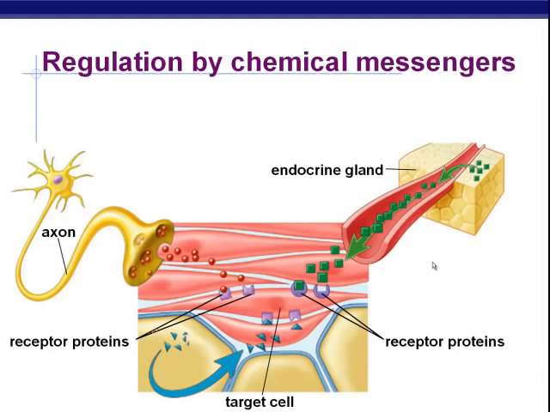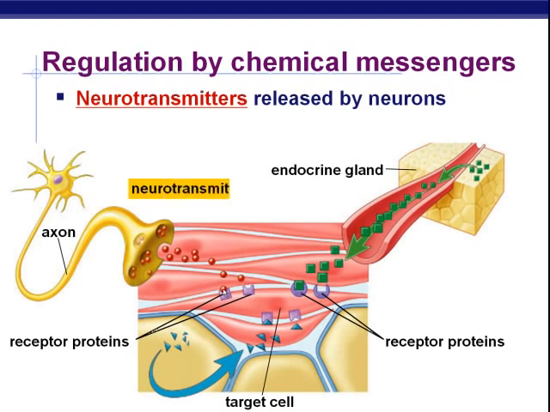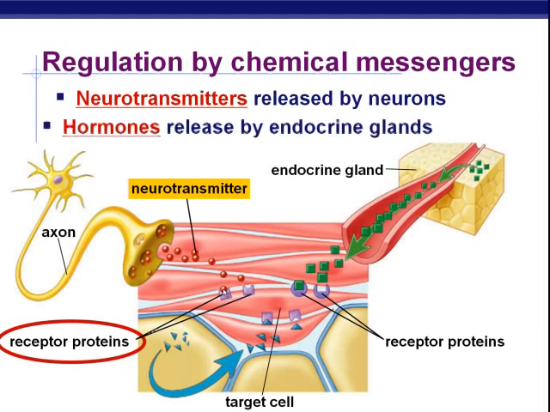This is a nice slide here, because this one is emphasizing once again the end of the axon and these chemical neurotransmitters. So here's where we are converting the electrical signal in the neuron to a chemical signal to get it across into a particular target cell. You have to have receptors, as we see here, to get that information to a target cell. So neurotransmitters, remember that. They are being sent to receptor proteins on a target cell, and it's a very quick response to a stimulus.